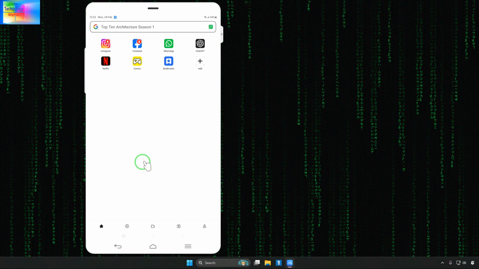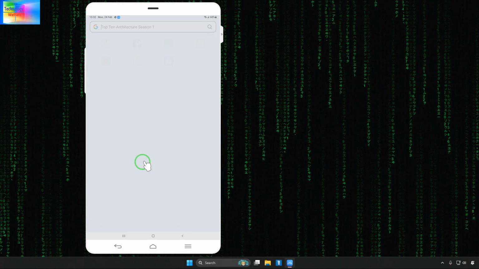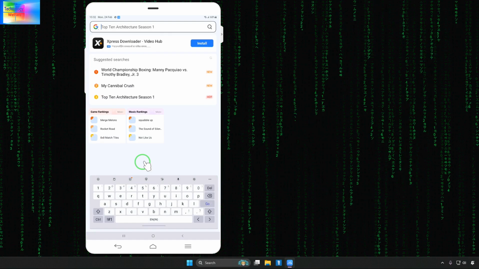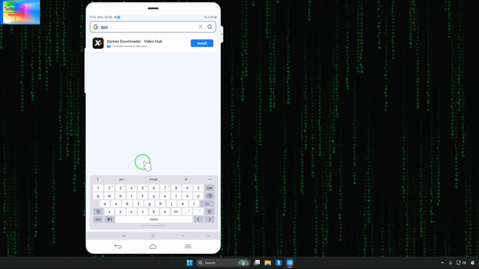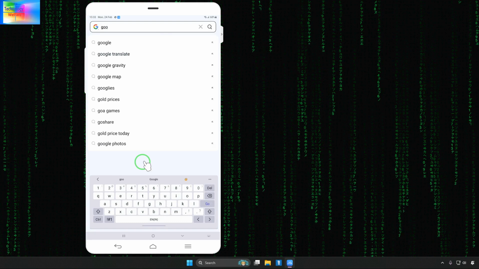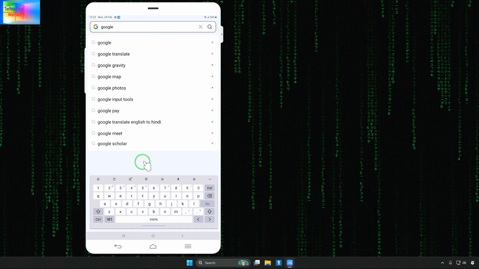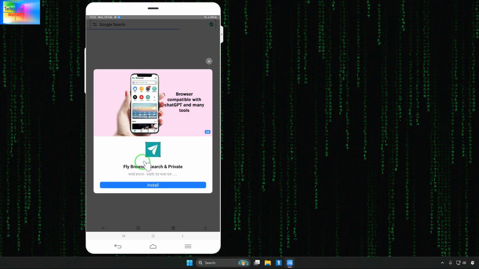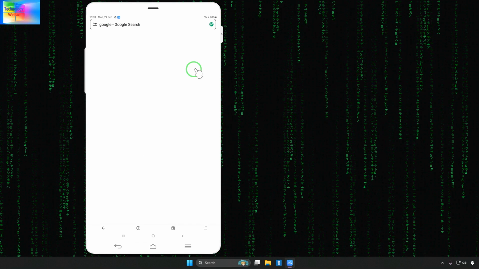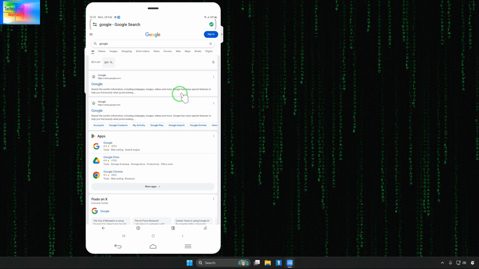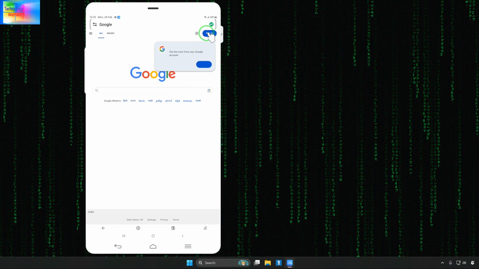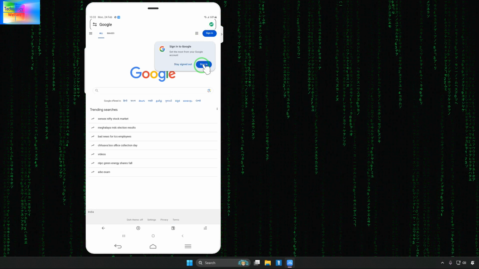Now here simply we will have to type google.co.in. So now see here it's opening Google. We will have to write google.co.in. If we are unable to, then of course we can directly pick Google. Now here this ad we will have to close, and here we will have to pick this, and now we are on here. We will just have to click on this sign in now.